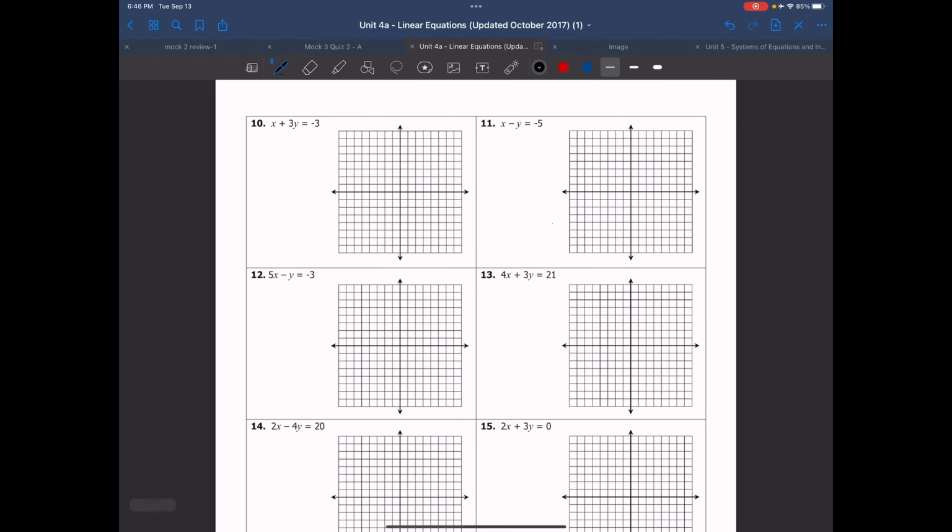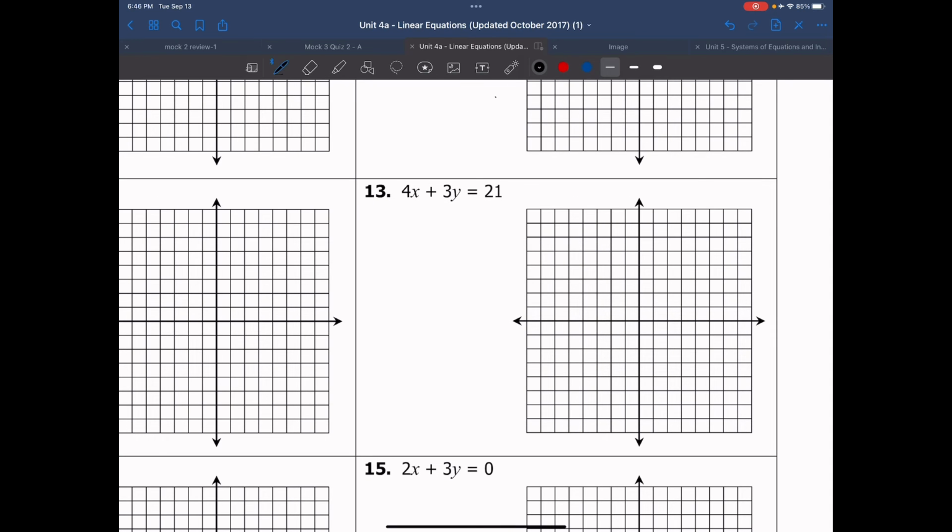I'm going to go to the next page. Let's go to number 13. Now, in this case, it's not in slope-intercept form. We just worked on going from standard form to slope-intercept form. So this equation is in standard form. Let's go ahead and put it in slope-intercept form. The first thing I want to do is subtract 4x from both sides.